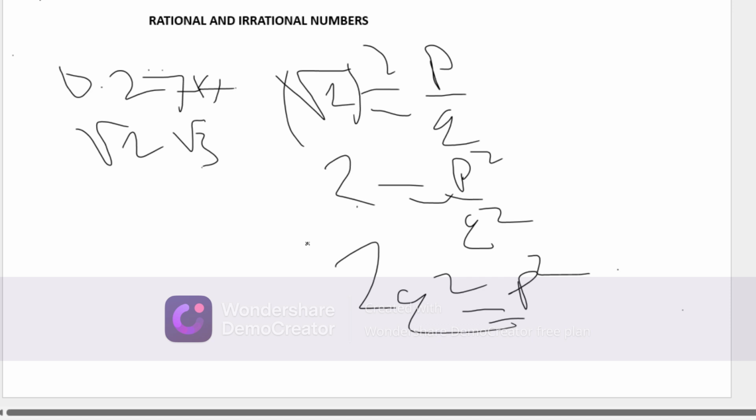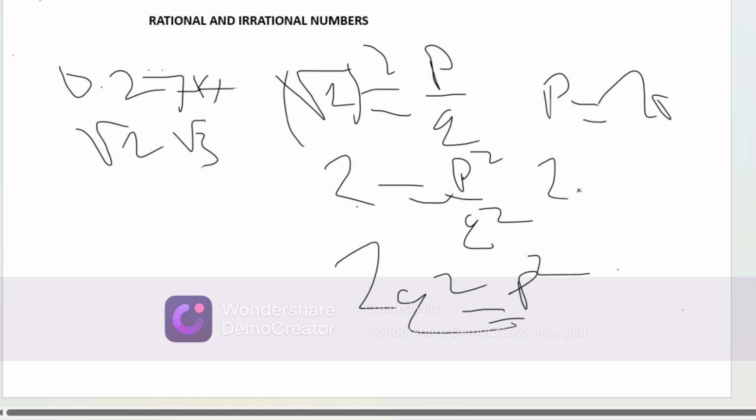So we need to find also, is q an even number? How do we do that? We leave q squared alone here, then this 2 is on p squared. We do that by letting p be equal to 2r. So when p is equal to 2r, where there is p, we put 2r.